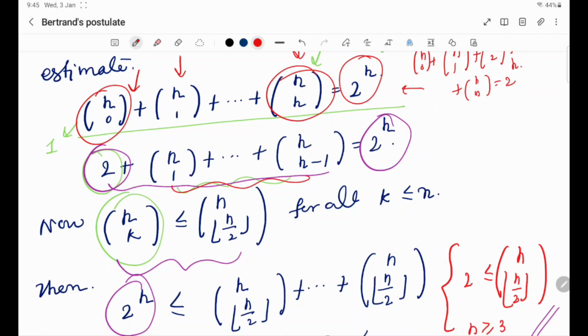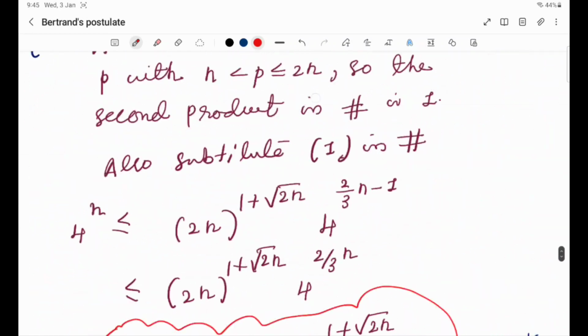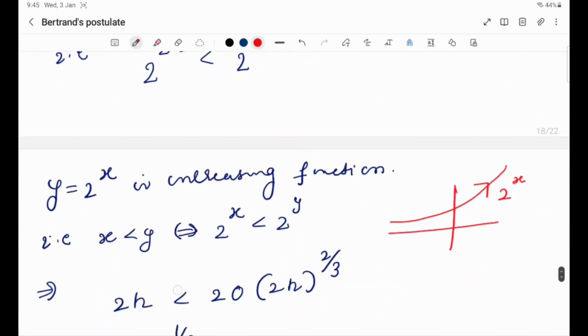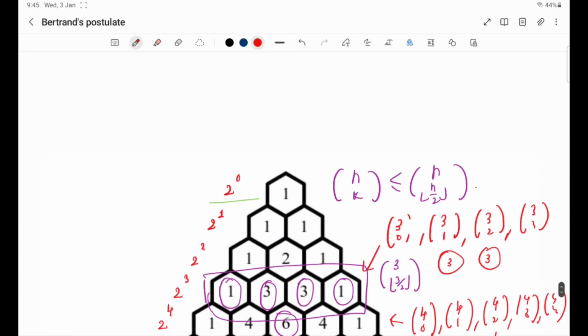So this can be found from Pascal's triangle. So I'll just recall Pascal's triangle quickly. Pascal's triangle describes the binomial coefficients, right? So I want to describe it like this: 2 power 0 is equal to 1, and 2 power 1 is 2. You get this because it is 2 choose 0 plus 2 choose 1.